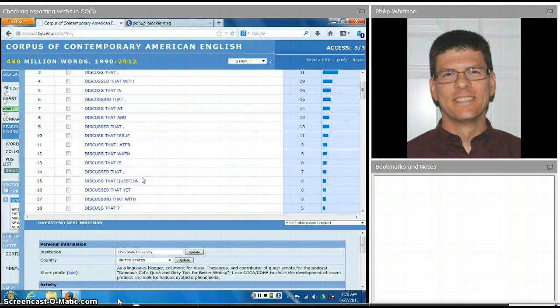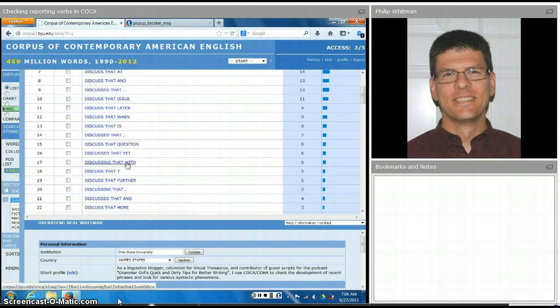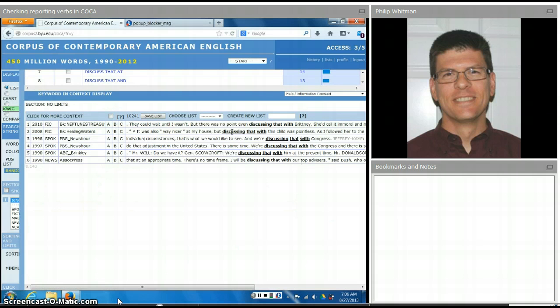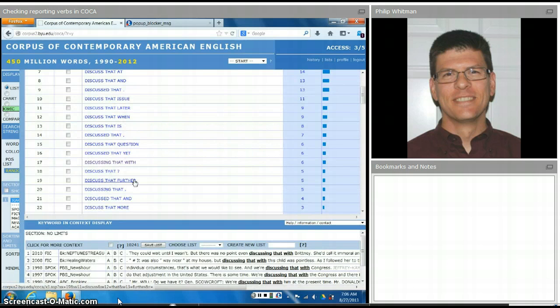Let me look down and see if there are any possibilities that it might be that introducing a that clause. Discuss that issue. So there's that as a determiner before a noun. That question. It's possible that this could be a that clause. So let's take a look. But discussing that with this child was pointless. And we're discussing that with Congress. We're discussing that with him. So, no, it's still a transitive or descriptive verb.